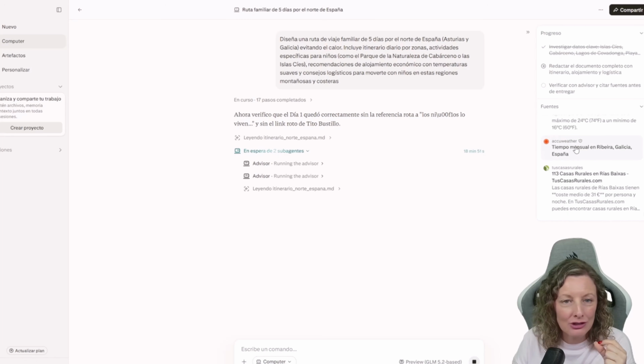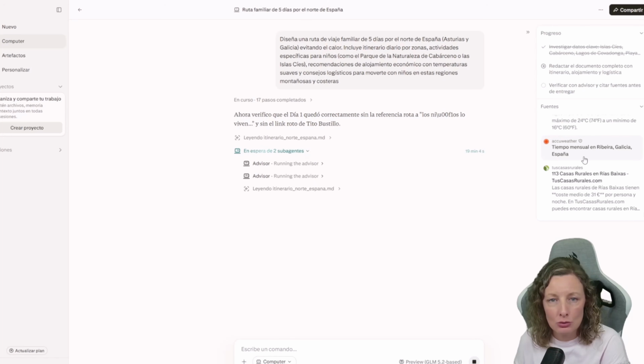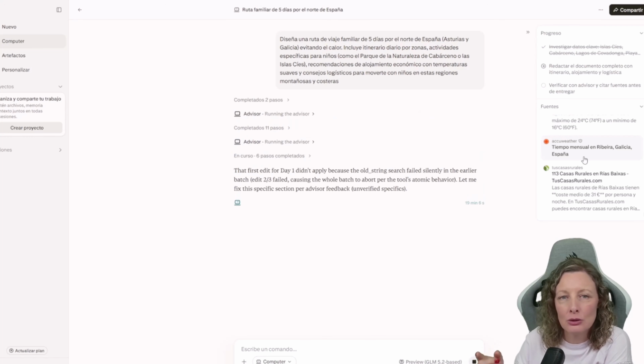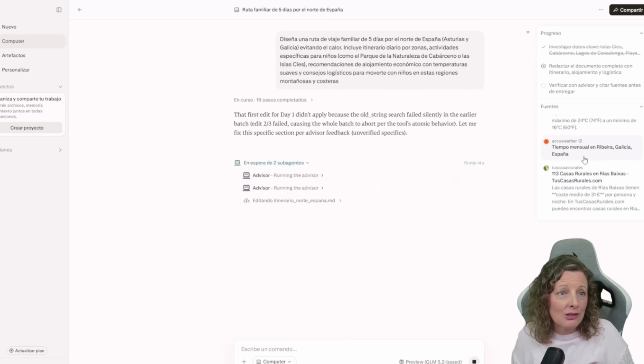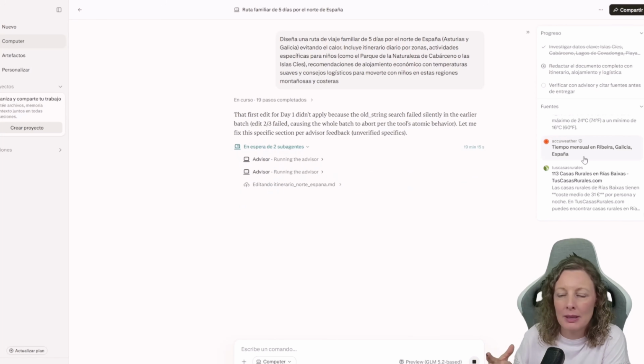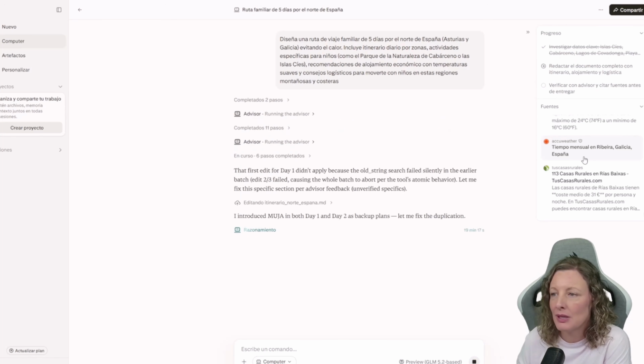Look at how many websites it has checked, but it even looked up the weather. I mean, it's incredible. And this is important because I told it I want to escape the heat, but I'm not in the mood for rain either. And in northern Spain, it's very common for it to rain. It's even taking into account not just the tickets, the prices, the accommodation, the route, the fact that I'm traveling with kids, what a blogger says, or what an official website says, but it's also checking the weather for me in case I need to bring jackets, umbrellas, or just tank tops.